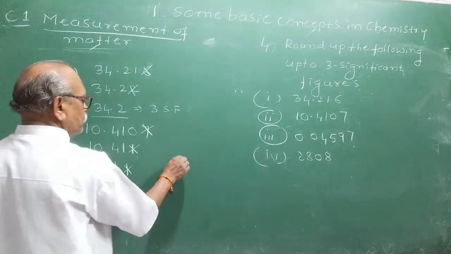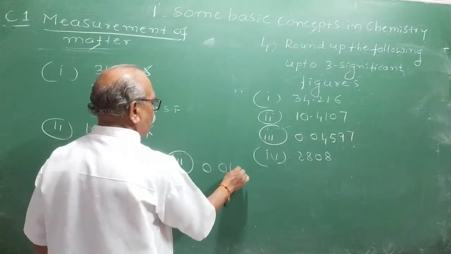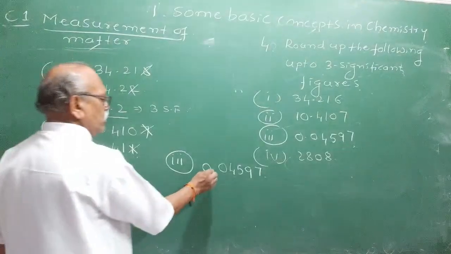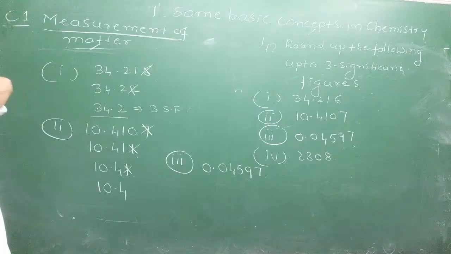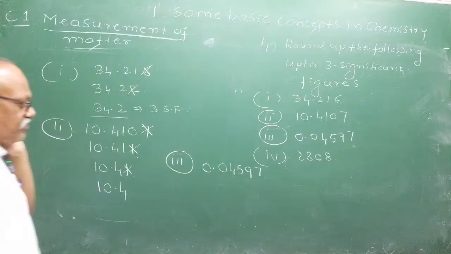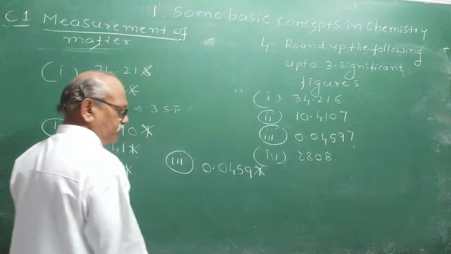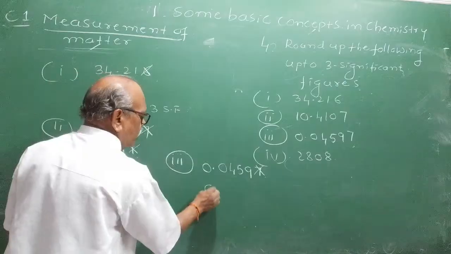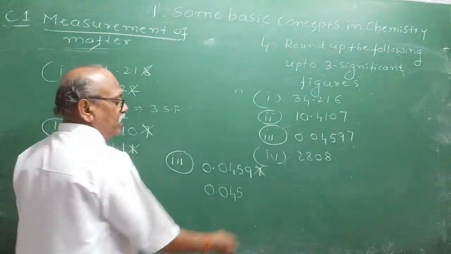Third one, 0.04597. You have to express it in how many significant figures? 3 significant figures. See, to remove the last digit 9, you have to add 1 to the previous digit. What do you get? 0.045. You have to add 1 to it, since 9 is greater than 5.